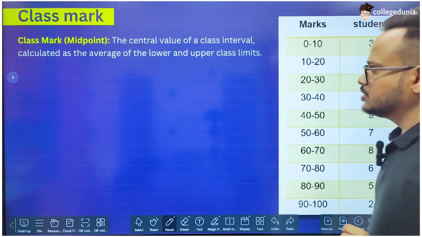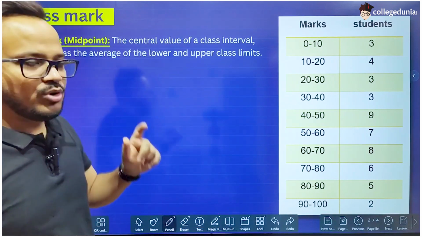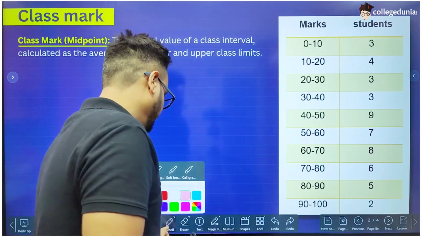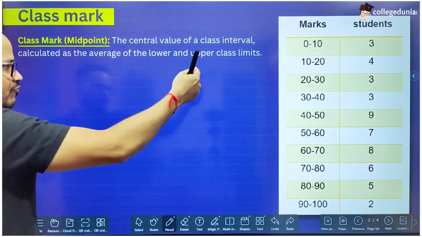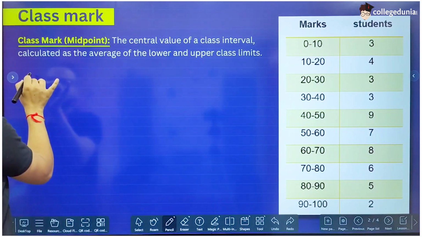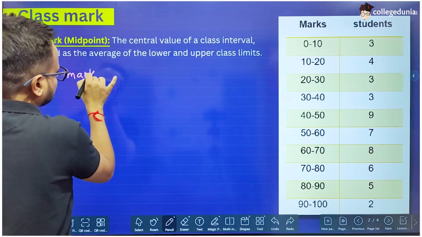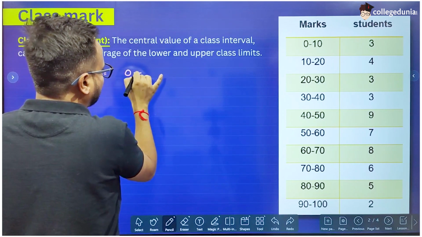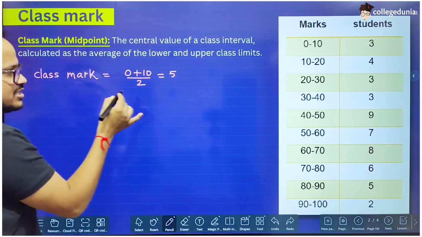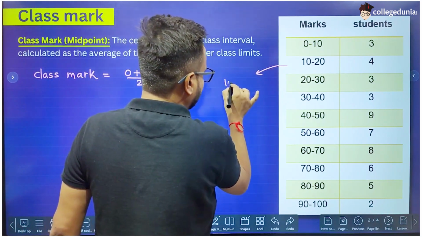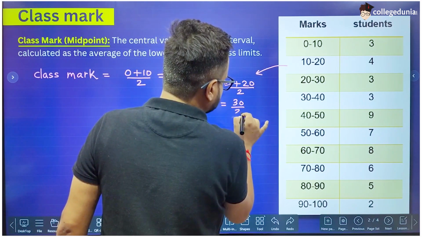Now let's come to the term, most important term, which is the class mark. Class mark is simply the midpoint of the class. For example, if you want to find the class mark of all these intervals, then what is the midpoint of 0 to 10? Obviously it is 5, but how will you find it? You will write 0 plus 10 divided by 2, and 10 by 2 is 5. And for the second class, the class mark would be 10 plus 20 divided by 2, and that is 30 by 2, which is 15.